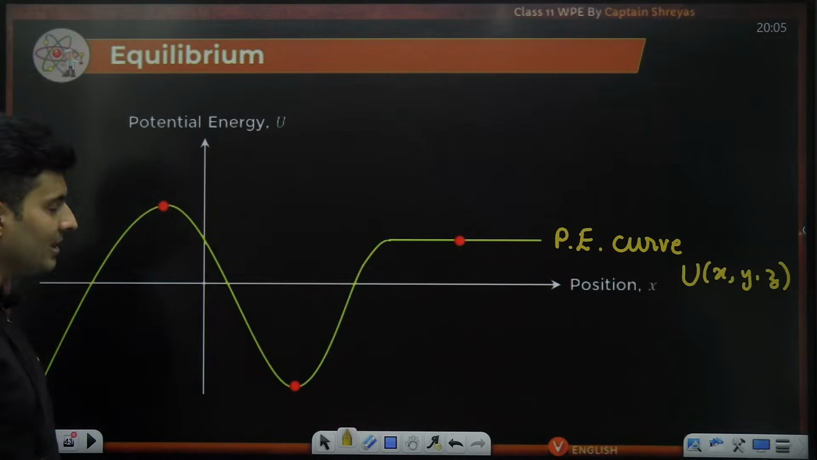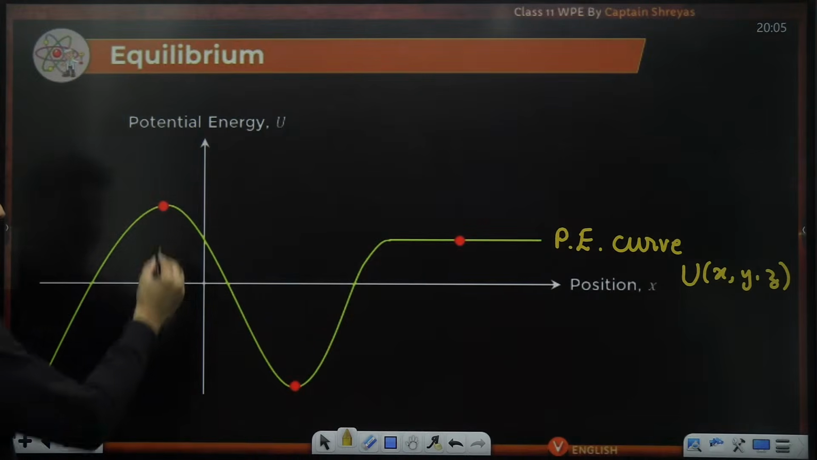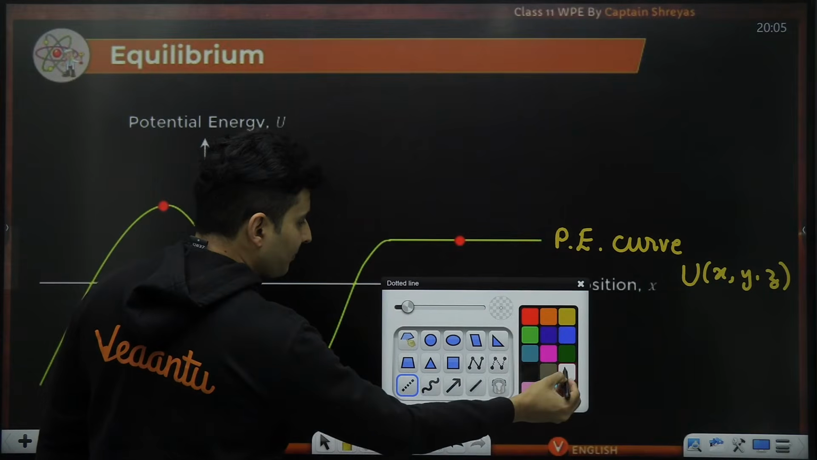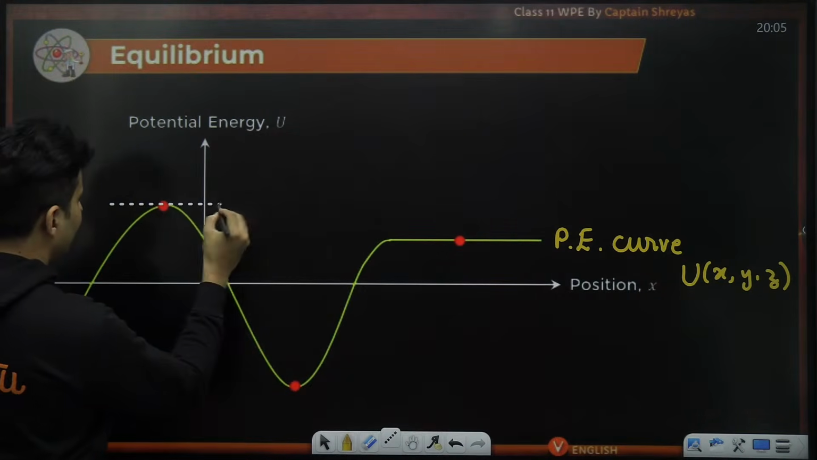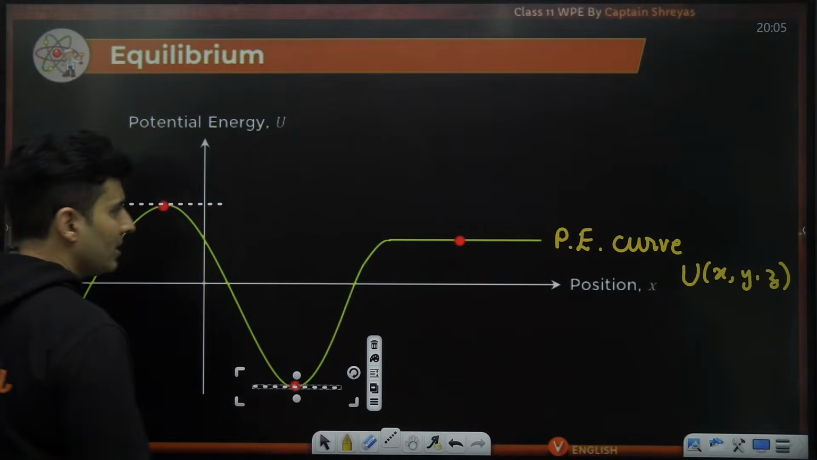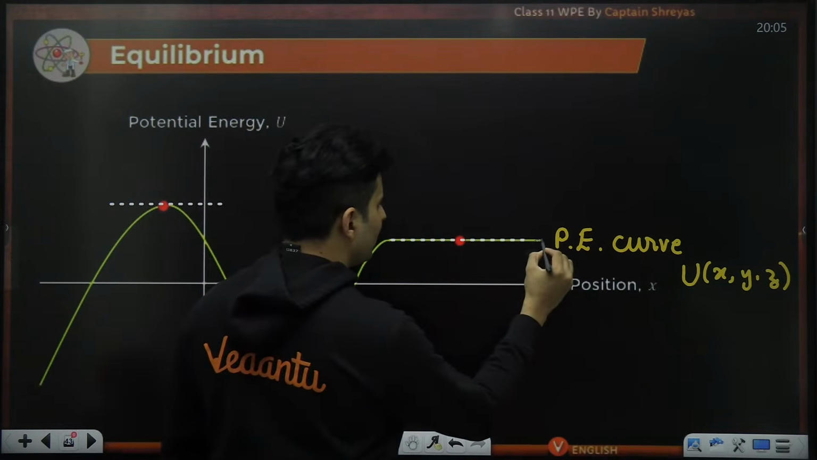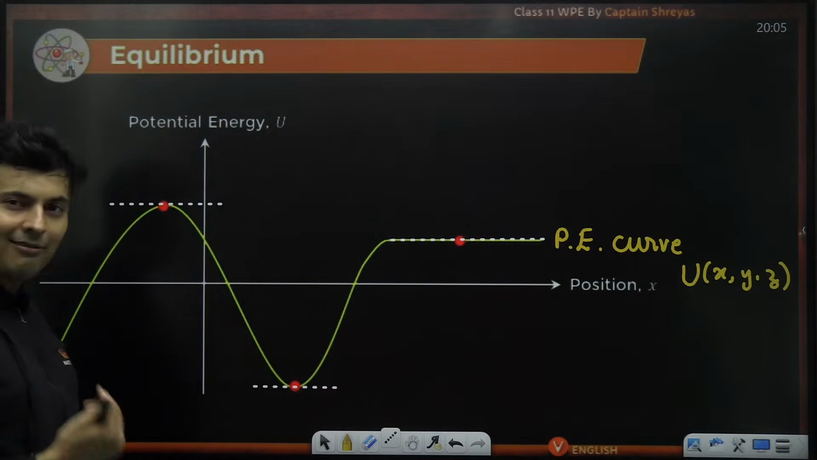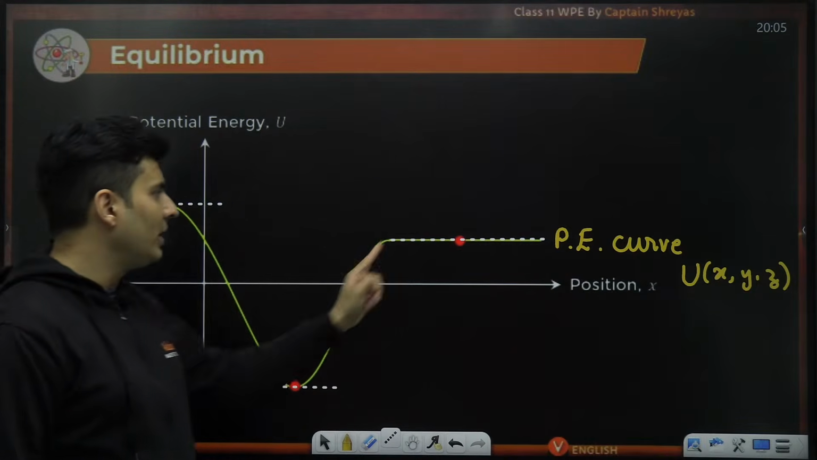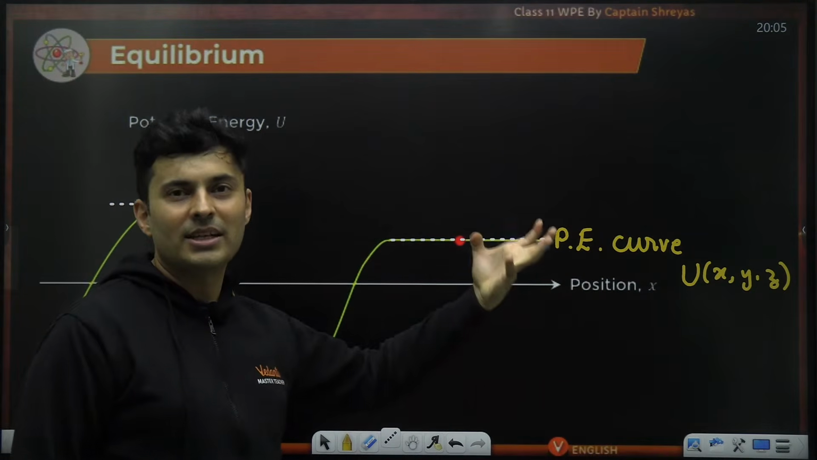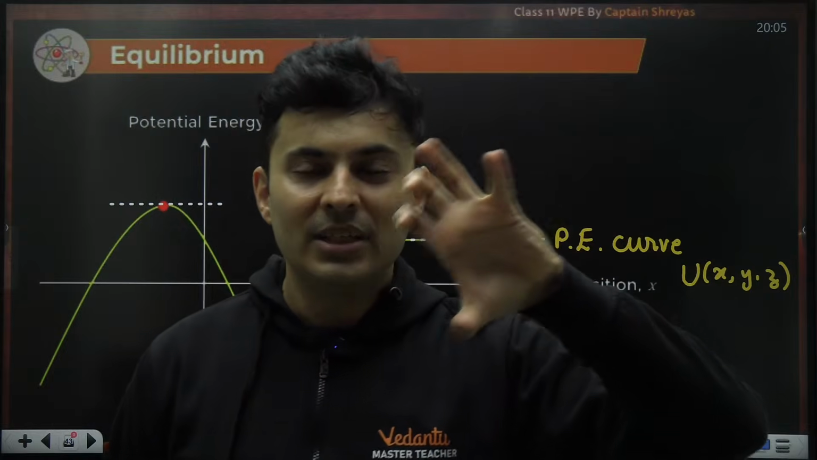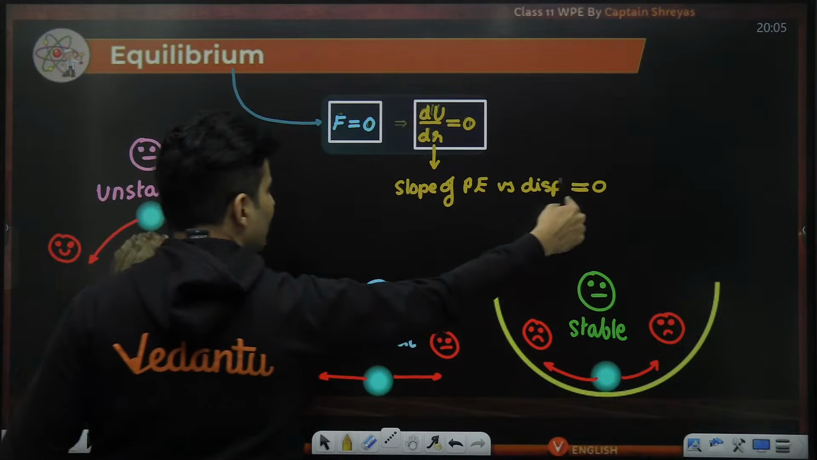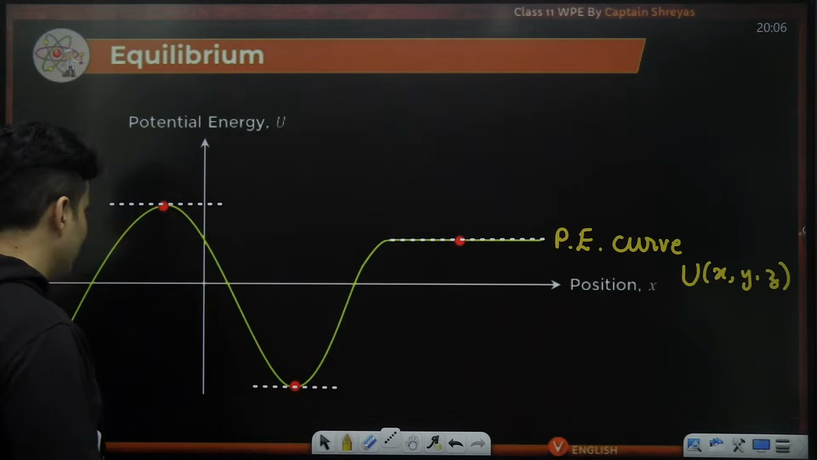Can I find such places? 100%. I can see this is one such point. If I draw a tangent, the slope should be 0. Yes, perfect. Here also if I draw a tangent, the slope is 0. And in this entire region, the slope is 0. This point, this location, all these places are points or regions of equilibrium. Why? Because the slope is 0. dU/dr is 0 in all these places.